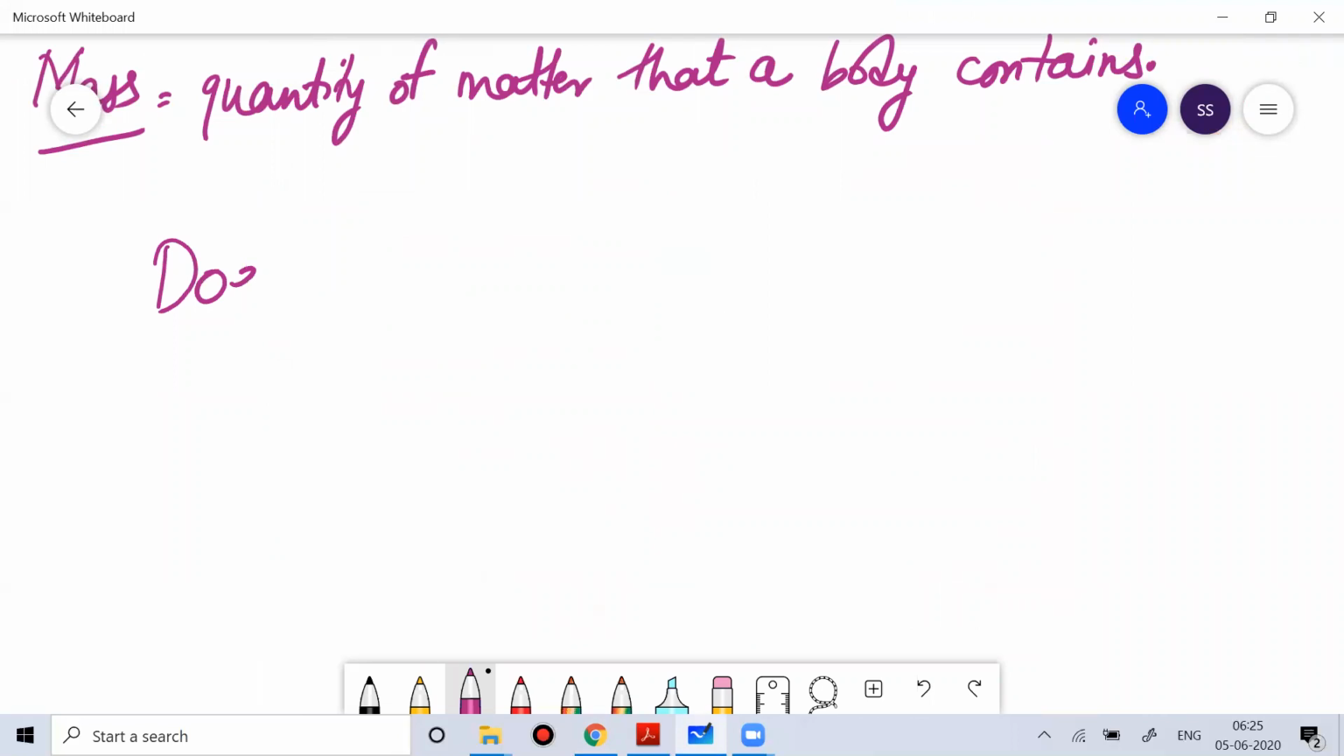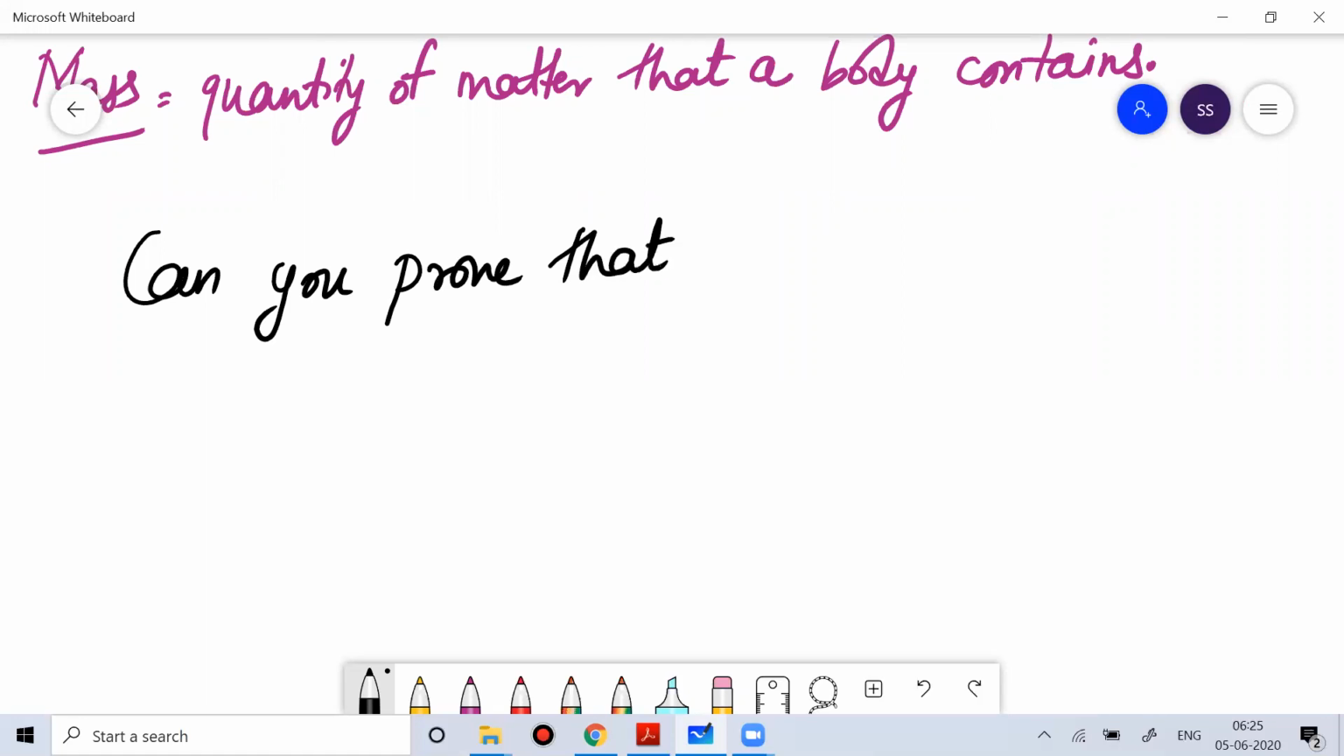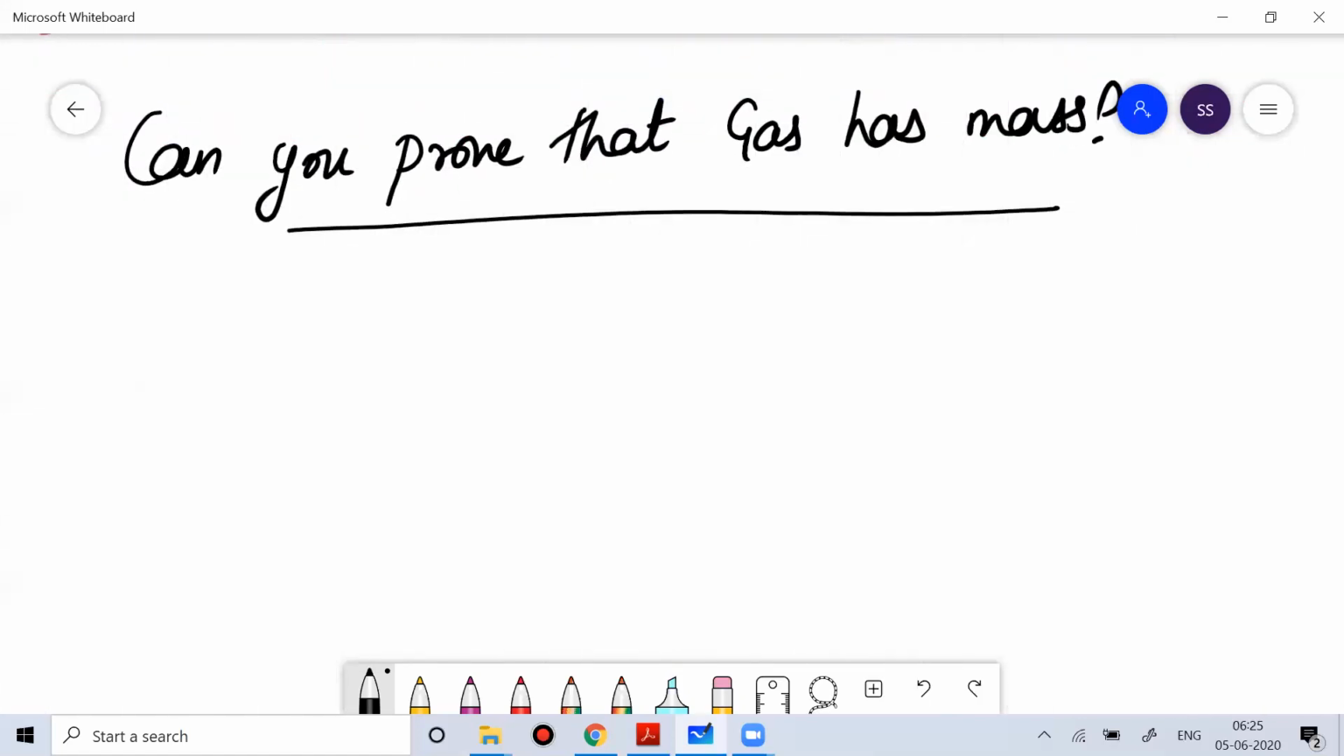Suppose I ask you, can you prove that gas has a mass? For that, what you do? Take two balloons. You can see a balloon like this. I'm not good with drawing. So you take two balloons. Then what you do?